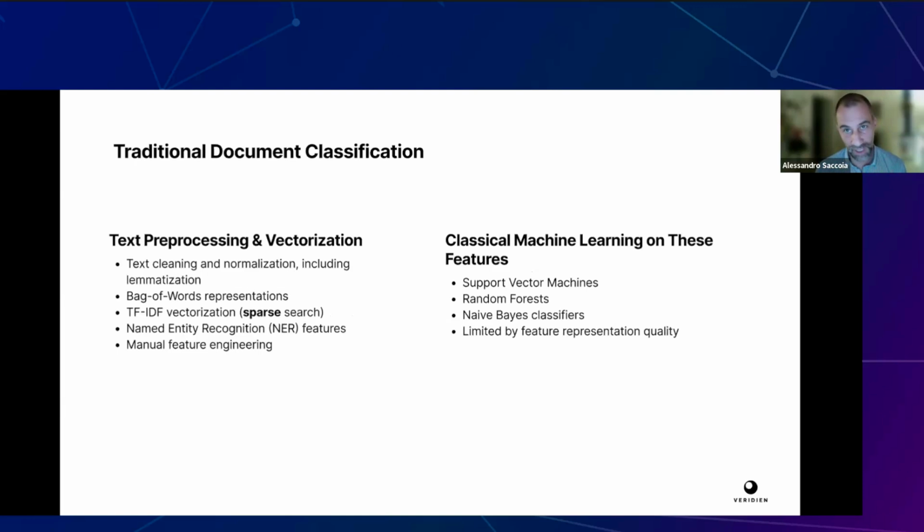Named entity recognition, so you check which are the corporate names, which are the toponyms or names, etc. And some manual feature engineering. On these features, normally it has always been built some kind of classifier, that can be support vector machines, random forests, or other kinds of classifiers.